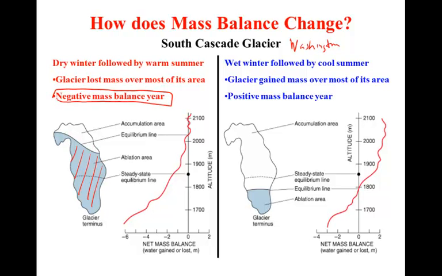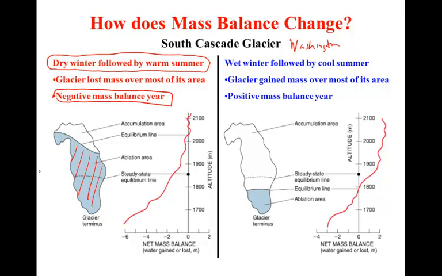This would be produced by a year with relatively little snowfall, or say warm temperatures in winter, which allowed most of the precipitation to fall as rain rather than snow and not contribute to accumulation. Or it might be produced by an exceptionally long and hot summer, producing a longer period of ablation. In reality, probably some combination of the two. A winter with relatively little snowfall, followed by a long and warm summer, resulting in net loss of mass over a greater fraction of the glacier's surface.